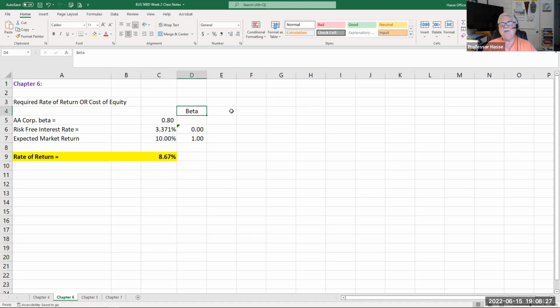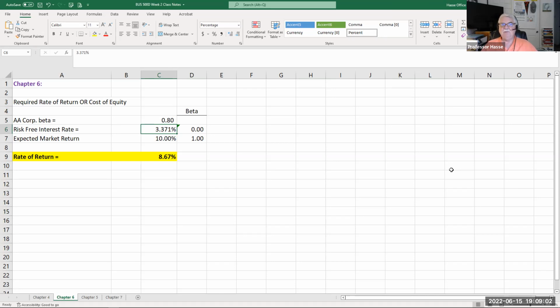Today, the 10-year United States Treasury yield closed at a return of 3.371%. That's the yield. That is a beta of 0. No risk whatsoever. That's why they call it the risk-free interest rate. So if you want to make some money today with no risk, buy a 10-year United States Treasury. On $1,000, you'll get $33.71 a year for 10 years.